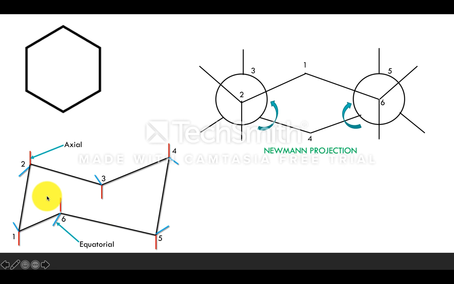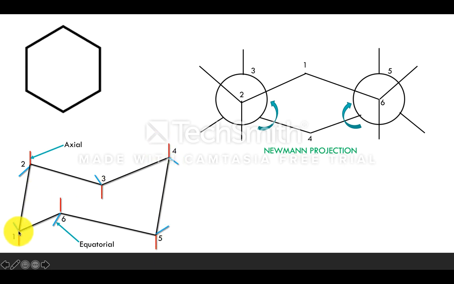So when this chair form undergoes ring flipping, what is meant by ring flipping? Completely at 360 or 180 degrees the molecule is getting rotated. See what is meant by rotation? Consider the example, this fifth carbon is present. If it is rotating at 180 degrees, what happens? It comes to the fourth position, and this fourth carbon comes to the fifth position, just an interchanging of the positions.